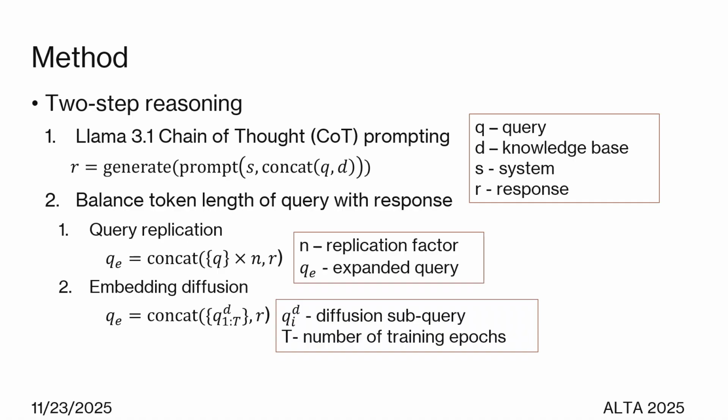Our method comprises a two-step reasoning. In the first one, we use Llama 3.1 prompting, and we generate an answer based on a concatenation of the query and the local knowledge base. In the second step, we balance the token length of the query with the response. There is a common practice that uses query replication, but in our work we use embedding diffusion, of which we generate a subquery for each epoch of the LSTM training process.